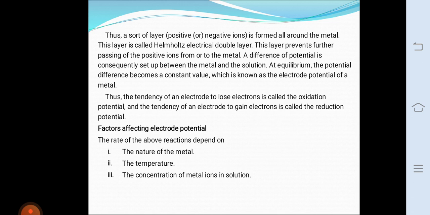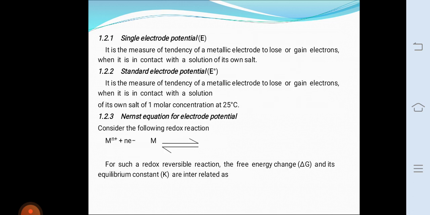So for such a redox reaction, free energy change del G and its equilibrium constant K are interrelated as del G is equal to minus RT ln K plus RT ln product divided by reactant.